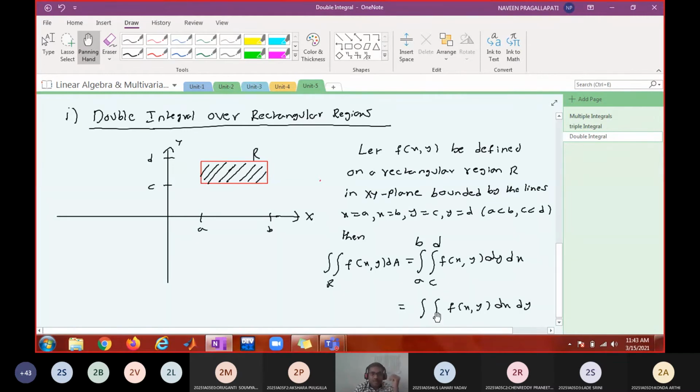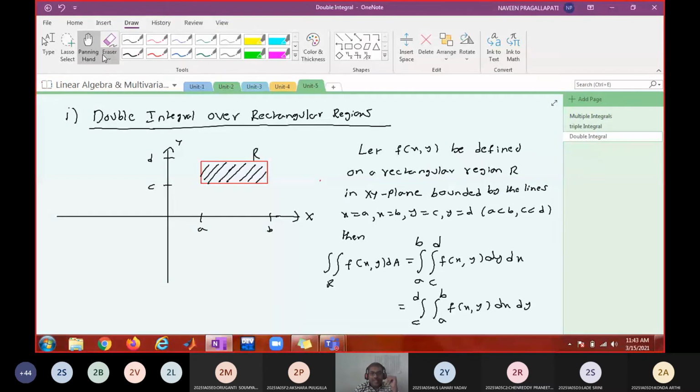X varies from a to b, and y varies from where to where? C to d. Can you see that?